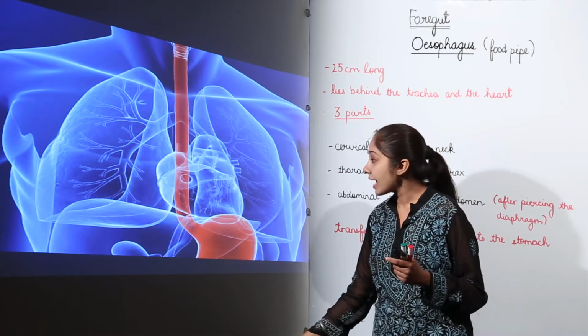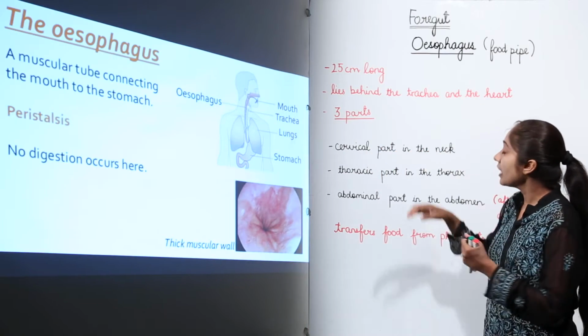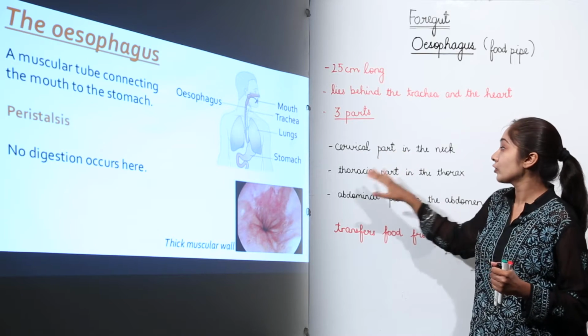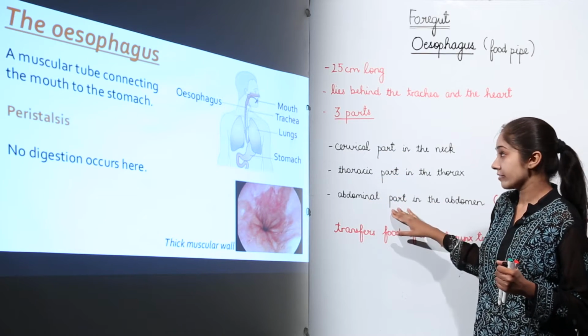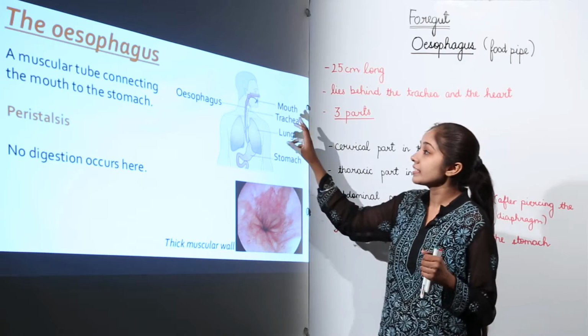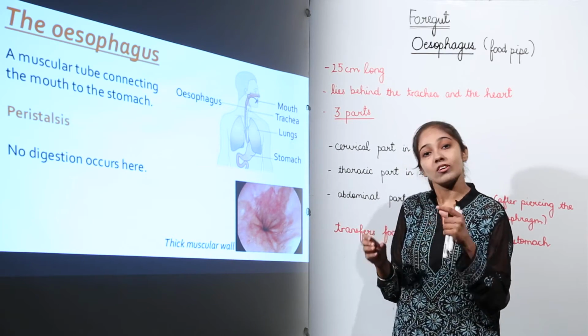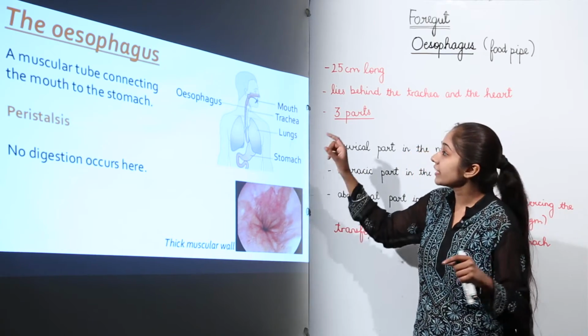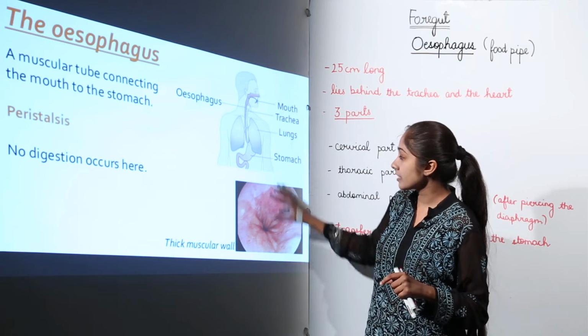Now, esophagus has three parts. First is the cervical part, the thoracic part and the abdominal part, right. So, what is this esophagus? It is actually a muscular tube which is connecting the mouth to the stomach, right.